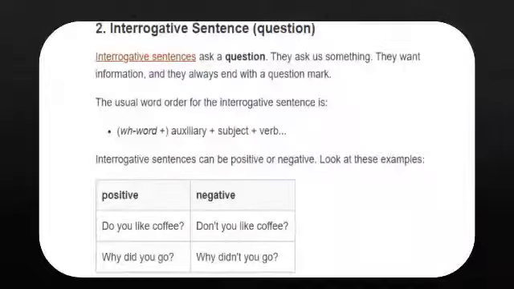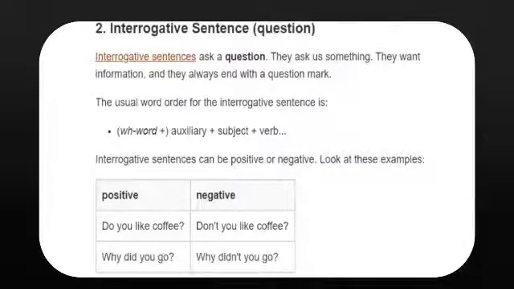Then we come to number 2, interrogative sentence. Interrogative sentences ask a question. They ask us something. They want information and they always end with a question mark. The usual word order for the interrogative sentence is WH word plus auxiliary plus subject plus verb. Interrogative sentences can be positive or negative.